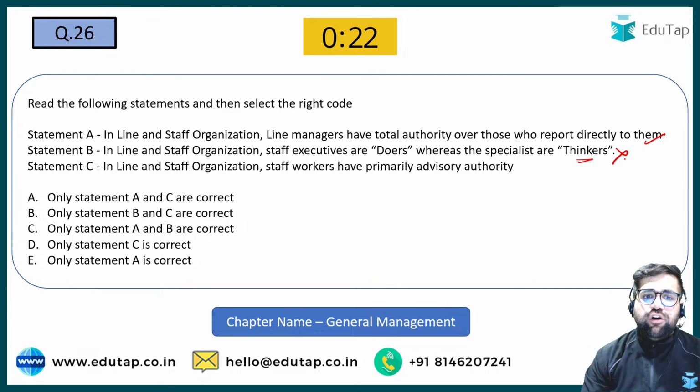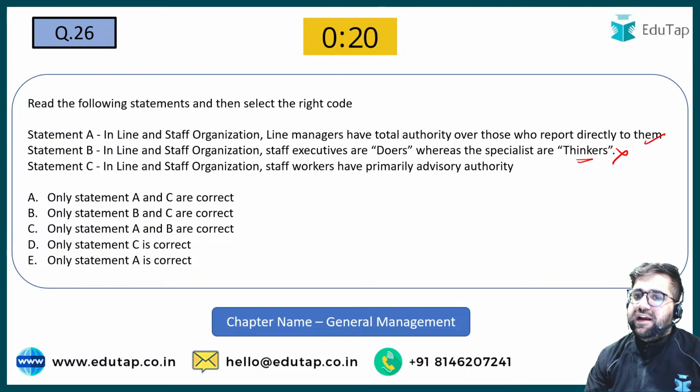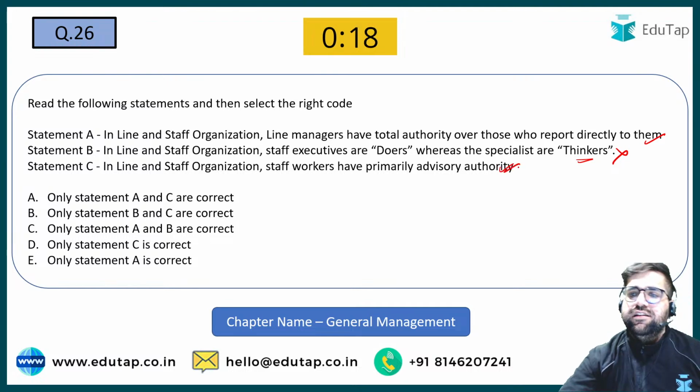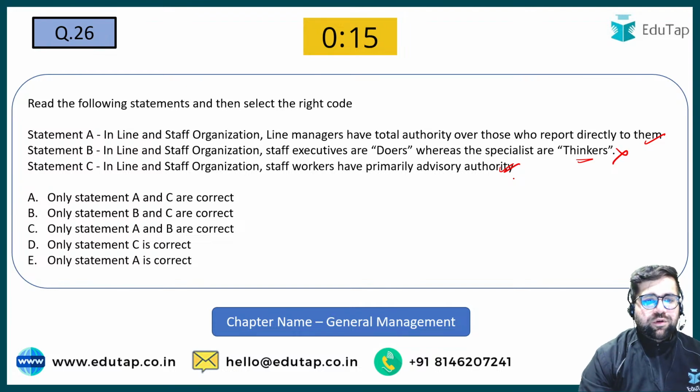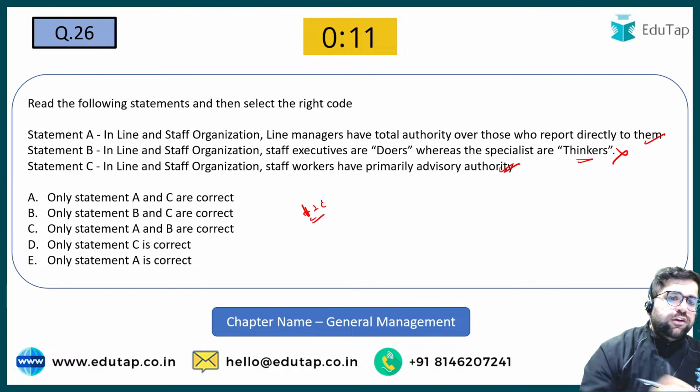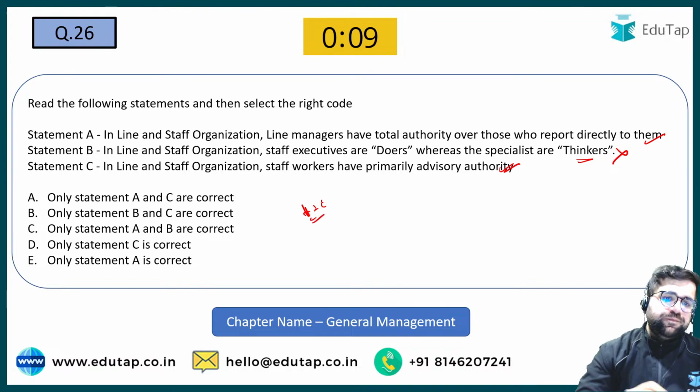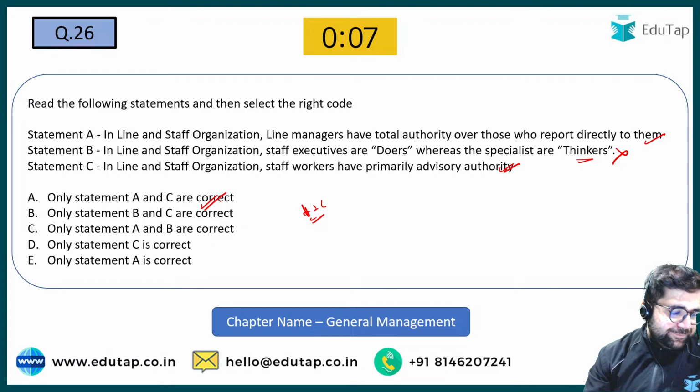In line and staff organization, the staff workers have primarily advisory authority. Yes, because they are just thinkers. So you have to identify the correct statement. The correct statements are A plus C only. So your answer will be option number A.